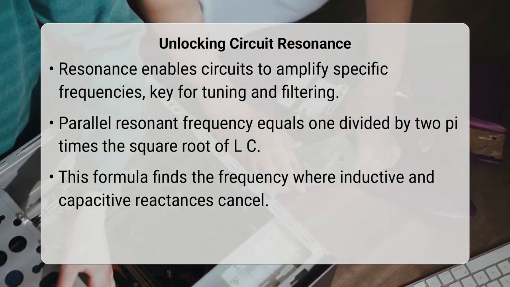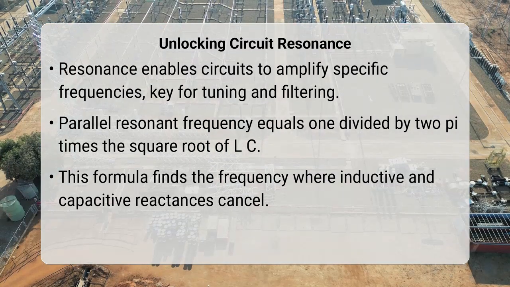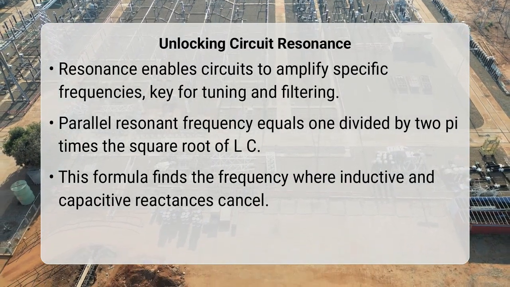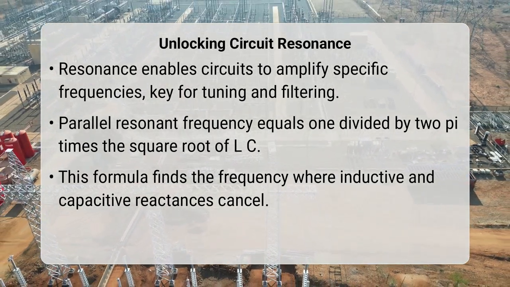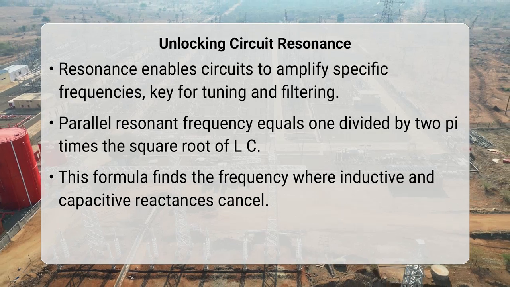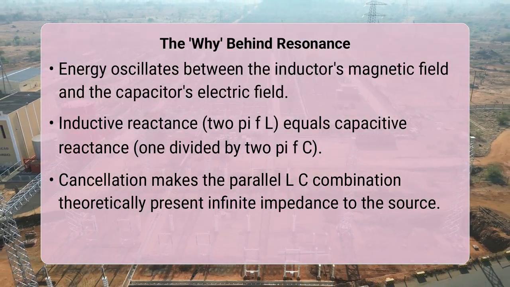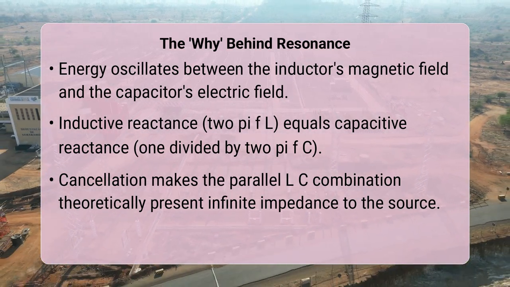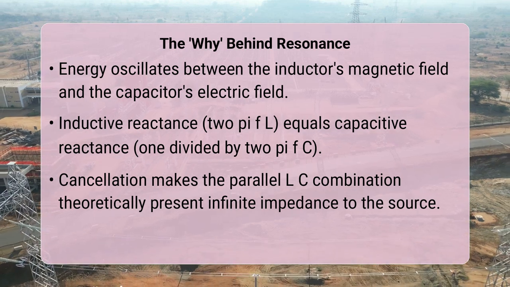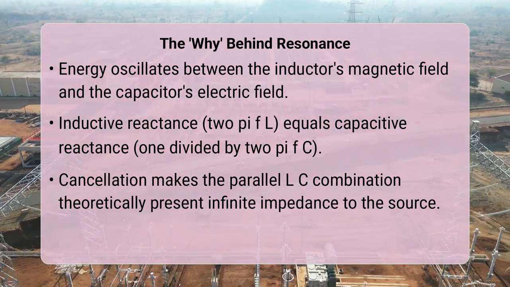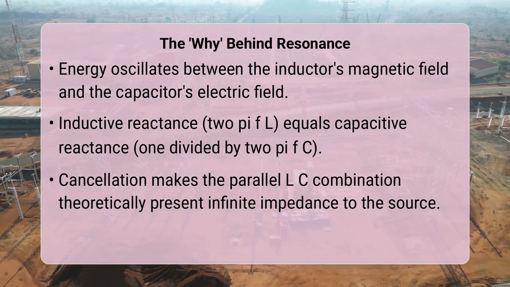as F subscript R, is calculated using the formula 1 divided by 2 pi times the square root of LC. Here, L represents the inductance in henries and C represents the capacitance in farads. This formula pinpoints the specific frequency at which the inductive and capacitive reactances perfectly cancel each other out, leading to maximum impedance. The core mechanism behind this formula lies in the energy storage properties of inductors and capacitors.